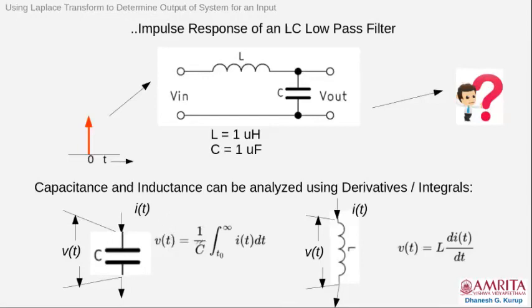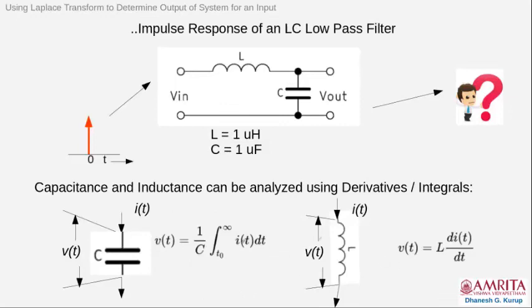as 1 by capacitance value into integral T0 to infinity i(t) dt. Okay. So this is how the voltage is given. The T0 is the starting point at which we are interested to measure this. Okay, the initial value. So the initial value of this initial time is important. So this is the basic equation of inductance, capacitance.